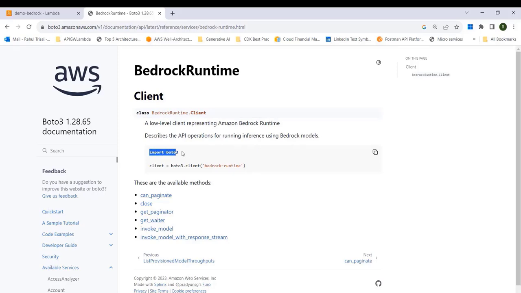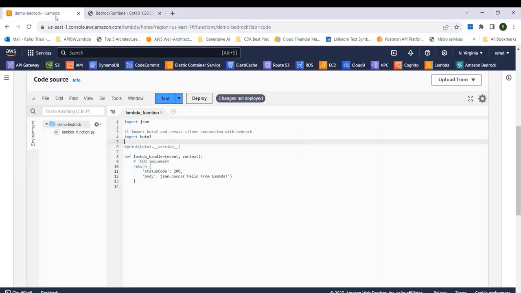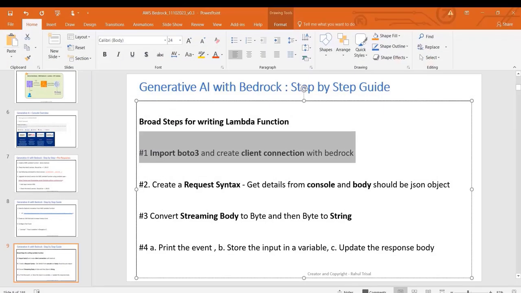So the first thing we have to do is import Boto3, which we have already done. The next one, we have to create a connection with the Bedrock runtime service. So I'll just copy this and let's write it here. Okay, now we have done that. Now let's look at the next step.